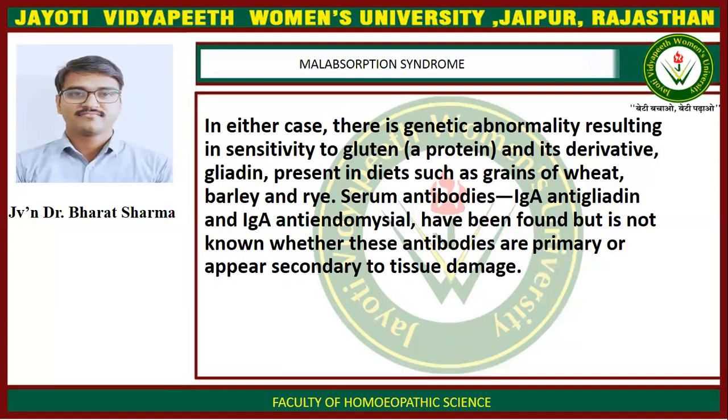Serum antibodies, immunoglobulin A anti-gliadin and immunoglobulin A anti-endomysial antibodies, have been found, but it is not known whether these antibodies are primary or appear secondary to tissue damage.